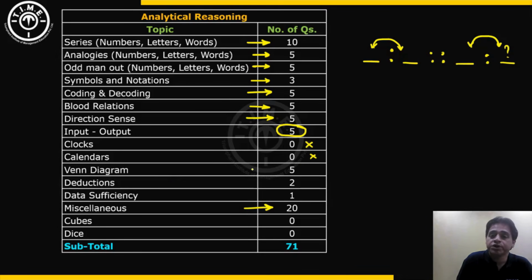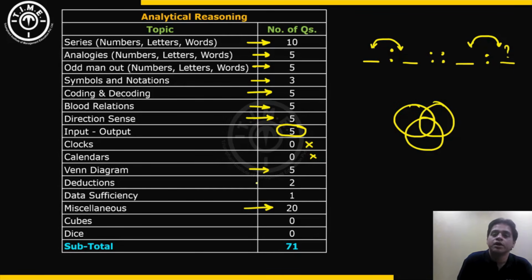There were 5 questions based on Venn diagrams. Out of those 5 questions, there were a couple of questions in which the Venn diagram was given to the students and the questions were to be answered based on that given Venn diagram, and a couple of questions in which the Venn diagram was to be drawn by the students. There was data given and based on that data, the Venn diagram was to be drawn and the question answered. There were also questions where a 3 set Venn diagram, a 3 circle Venn diagram, was to be made to answer the question.